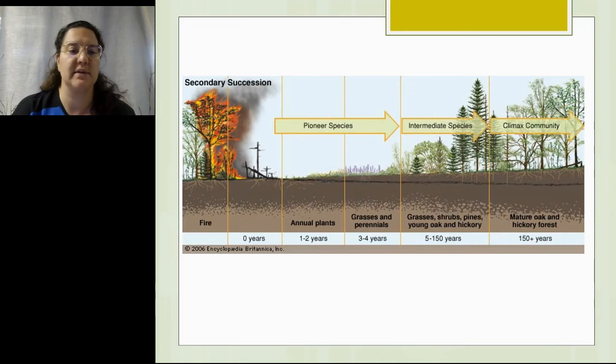So here we have secondary succession. It occurred after a fire. It can also occur after, say, logging or a flood in a certain area. Our pioneer species are then going to be those annual plants, followed by grasses and perennials, shrubs and shade intolerant species, followed by the climax community, which depending on the plant species can exist for 150 or more years. So spruce trees can live for hundreds of years, where aspen and poplar have decades long lifespan before they are replaced by new trees.